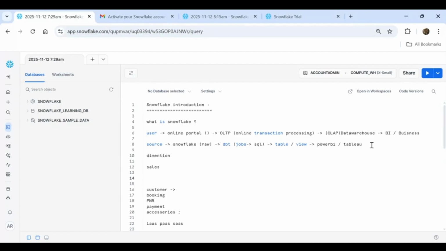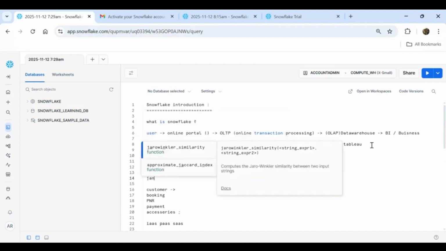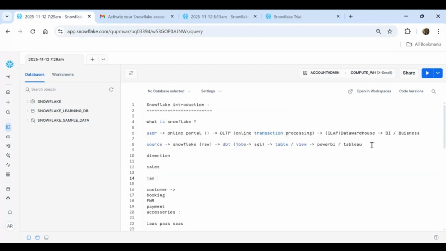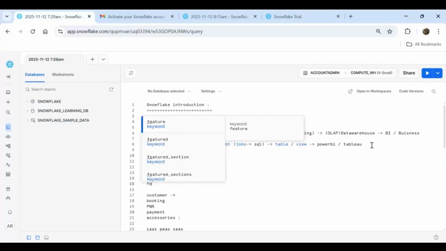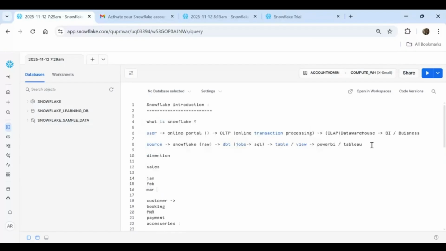Let's say I want a separate table or a separate model where the data will be date wise. Let's say how much sale you generated in January, then February, then March. Like that, business wants to see the data. This is what we call transformation of the data.